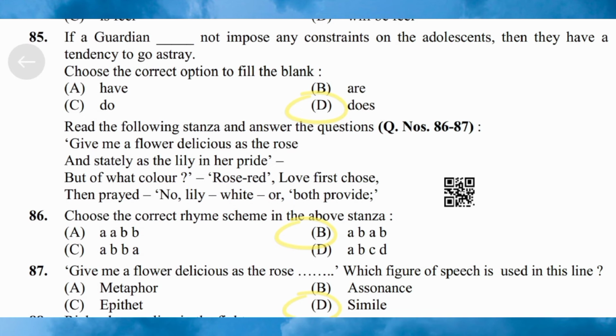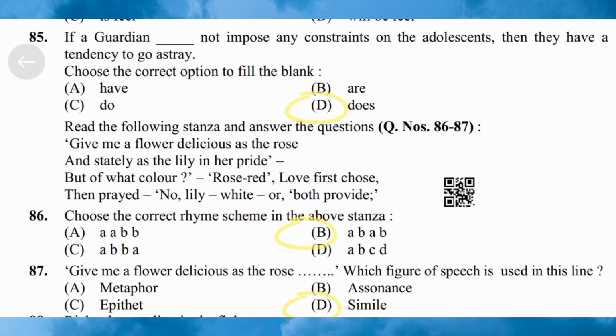Next, stanza and then answer. Question number 86. Choose the correct rhyme scheme in the above stanza. Option A, A, B, B. Option B, A, B, A, B. Option C, A, B, B, A. Option D, A, B, C, D. Here the correct answer is option B, A, B, A, B.